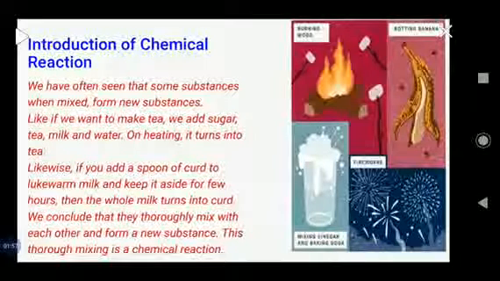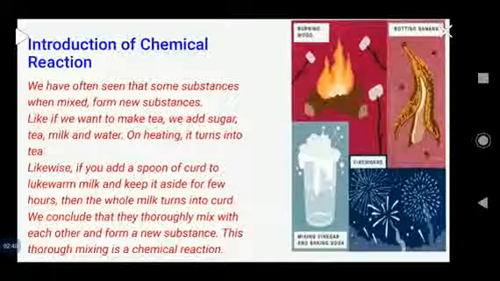Chemical reactions take place all the while around us. There are a number of examples around us in which these chemical reactions are taking place. For example, burning of wood, rotting of food items, explosion of firecrackers, rusting of iron, spoiling of milk, and many more.